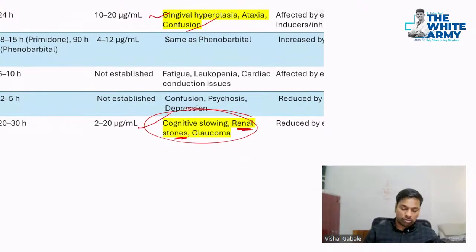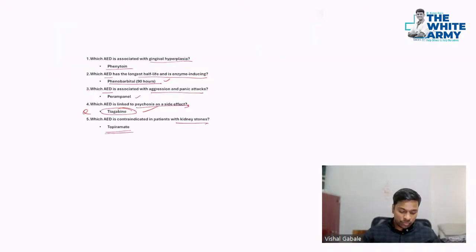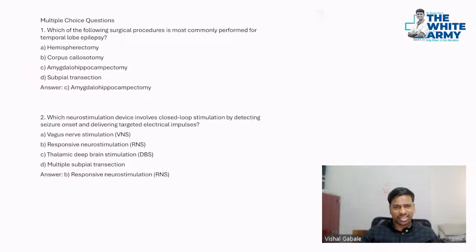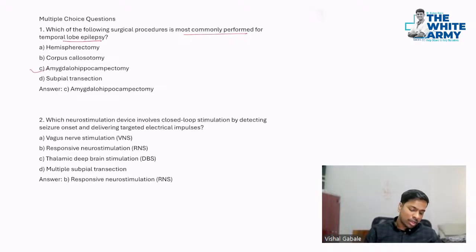The small points from this table have been asked in MCQs, like the majority of it. So please go through this once. Okay, so coming to the surgical treatment now. The surgical procedure commonly performed in temporal lobe epilepsy is amygdalohippocampectomy, because it causes hippocampal sclerosis, right?